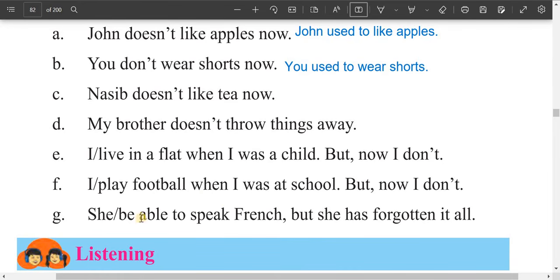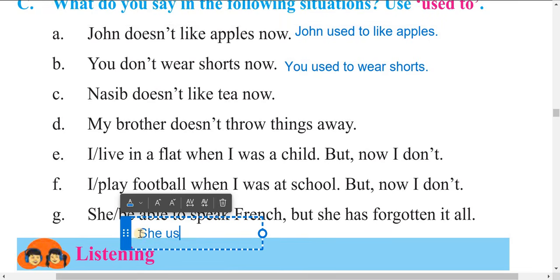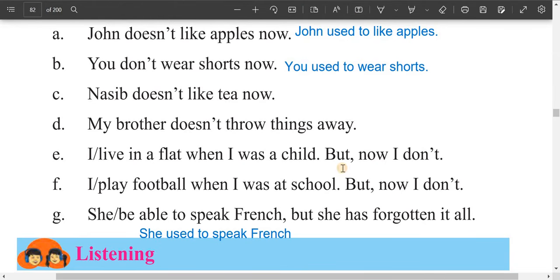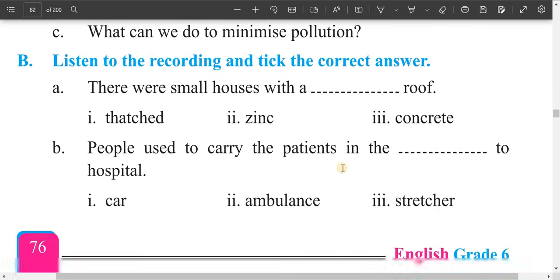She used to be able to speak French. In this way, write down. She used to speak French, but she has forgotten it. Just write this: she used to speak French. Now listening, dear students, I think you can understand it.